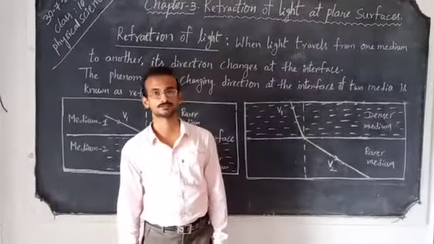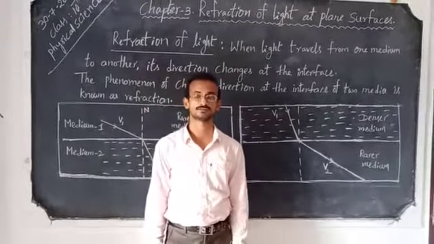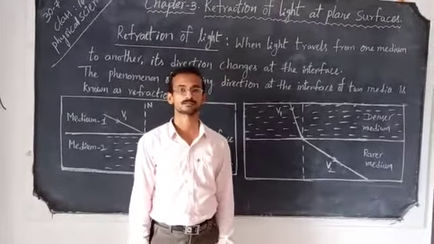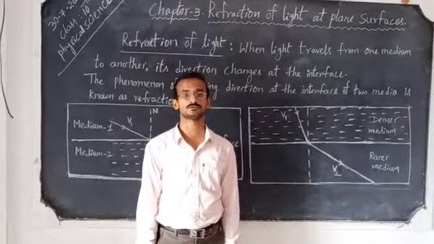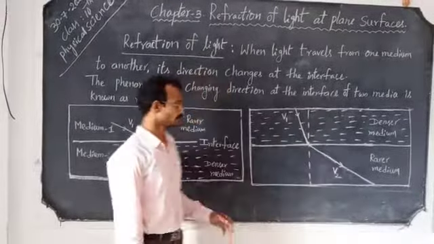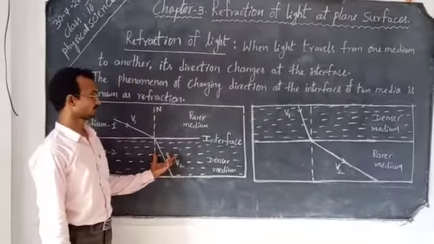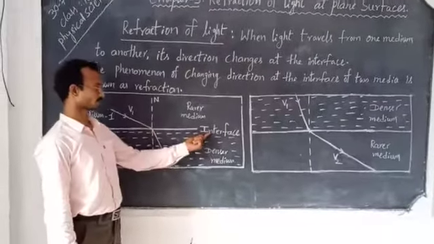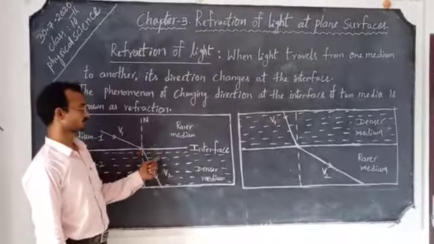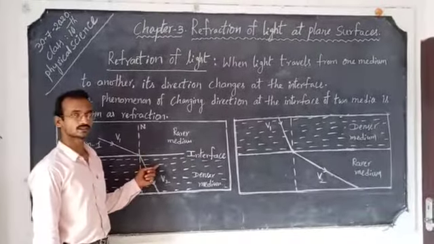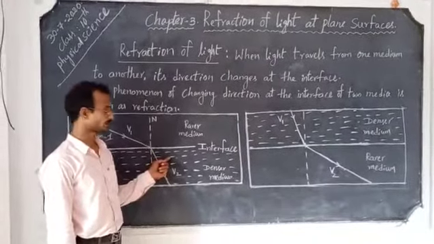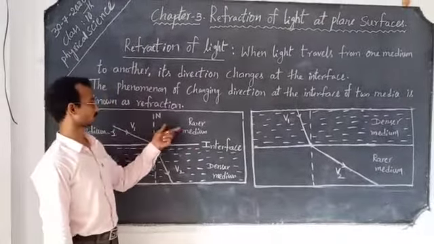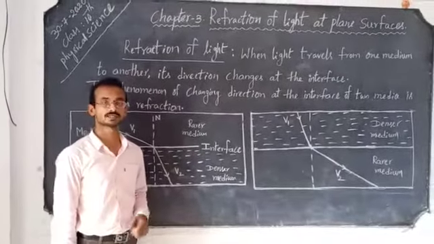I want to give you the definition of refraction of light. In this chapter, refraction takes place at the surface of two material mediums. For example, let us consider water and air. The line surface that separates two transparent mediums is known as the interface. We consider transparent mediums, which allow light to pass through them. This is the interface.